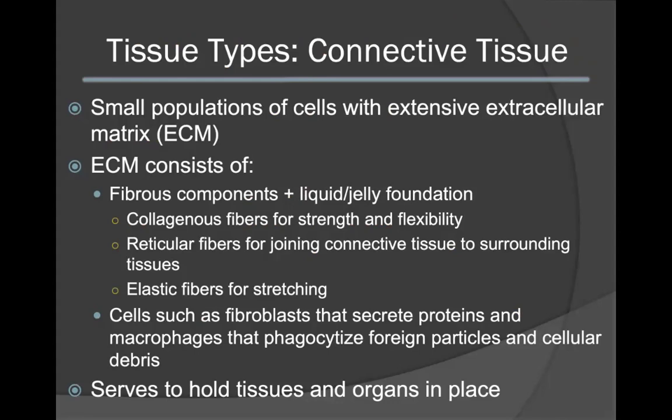These can include collagenous fibers that provide strength and flexibility to the tissue, reticular fibers, which are important in joining connective tissue to surrounding tissues within the body, and elastic fibers that are important for providing stretching ability. Also, cells such as fibroblasts that secrete proteins and macrophages that phagocytize foreign particles and cellular debris will also be found in the ECM. Connective tissue serves to hold tissues and organs in place.